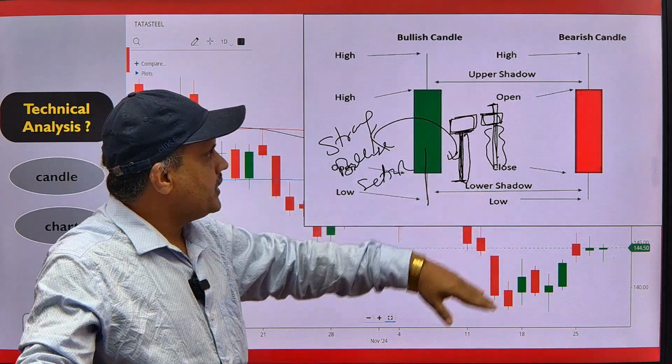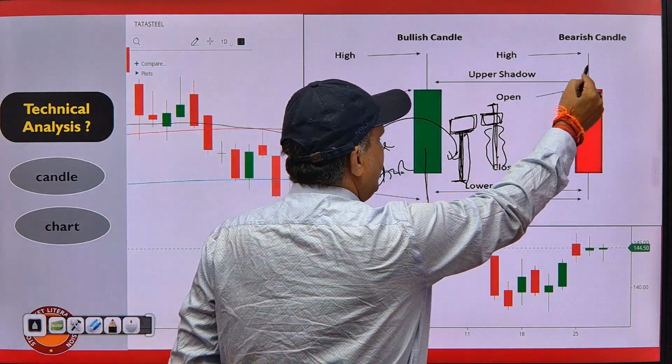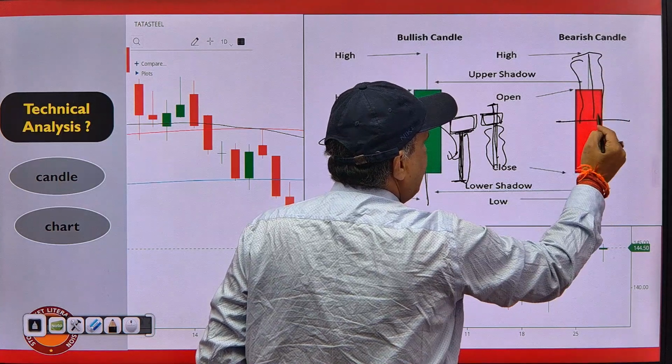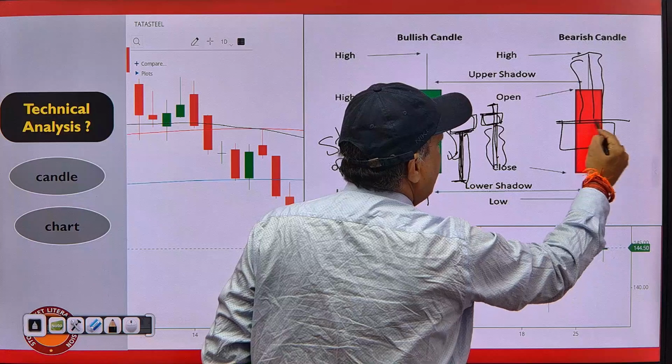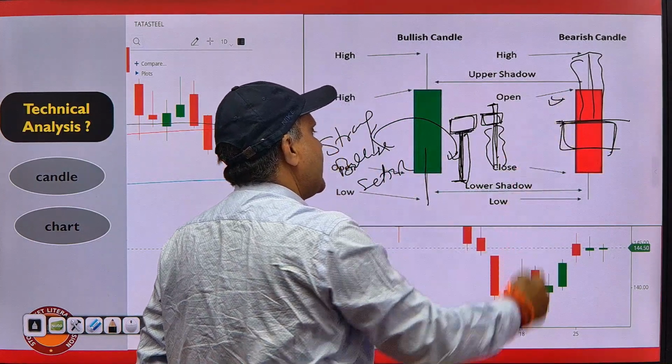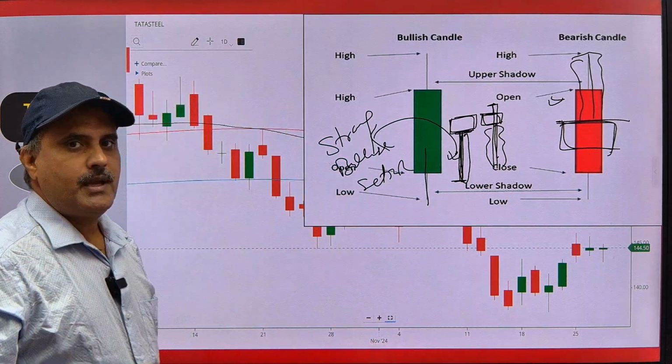Similarly, in the opposite case, if the wick is bigger at the upside and the body is smaller, then this will be a bearish candle. That means the sentiment will be bearish.